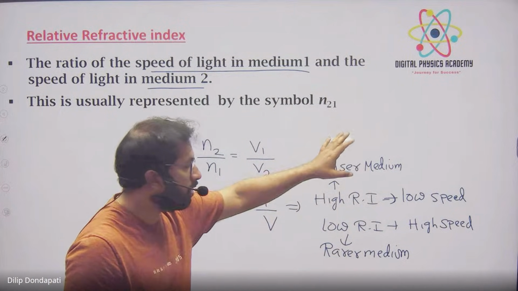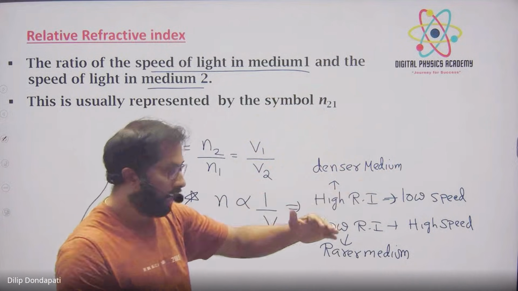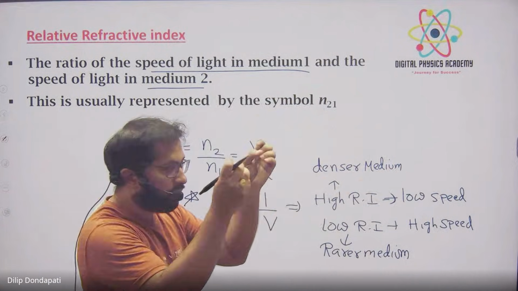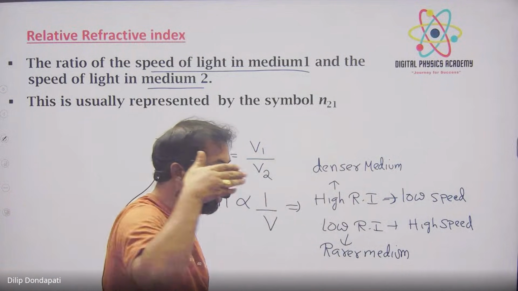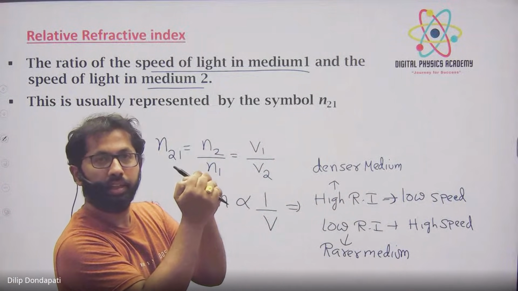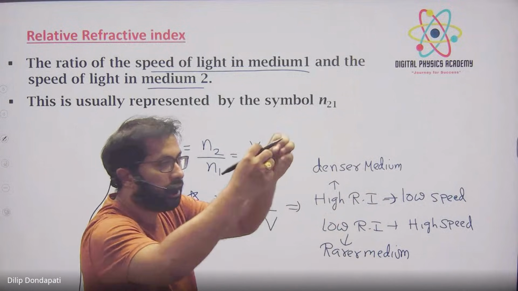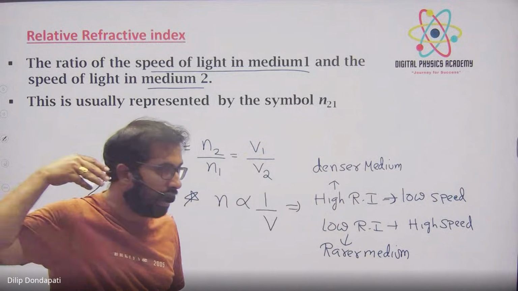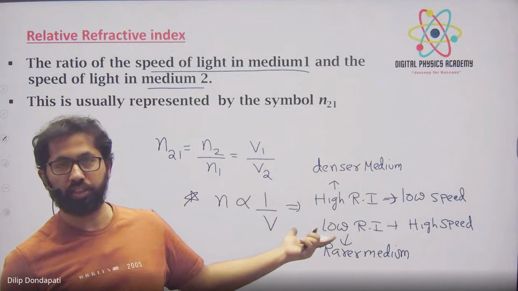In a denser medium, the speed of light is low, less speed will come. Because in a denser medium the particles are very close, so when I put a torch in it, the speed when it enters that medium becomes slow, because the particles are very close and the density is more, right? That's why speed becomes less. But low refractive index means particles are very far. At that time when I put a light, light will be faster in that medium compared to the denser medium. Faster. Okay.